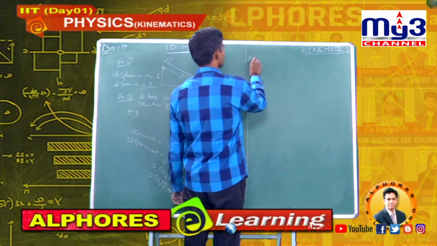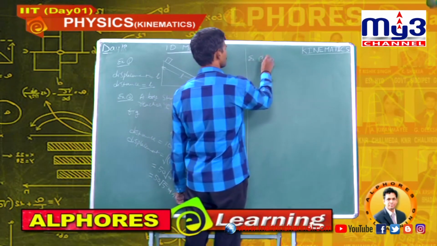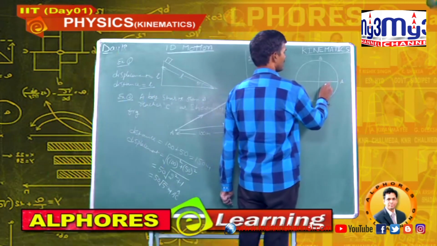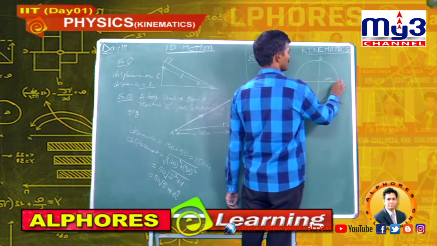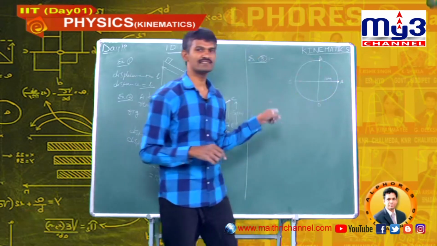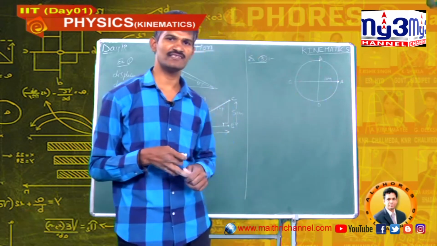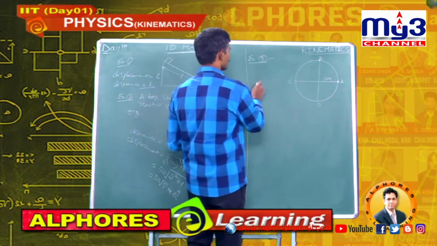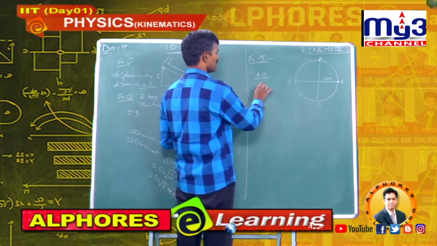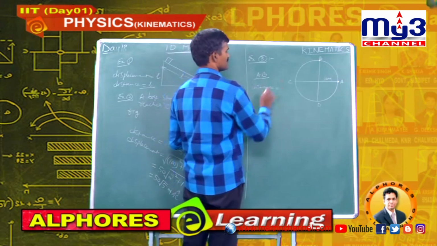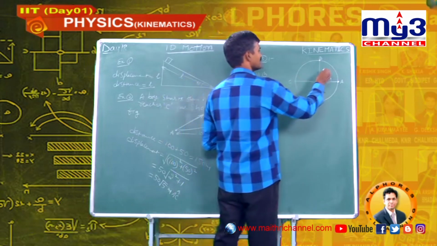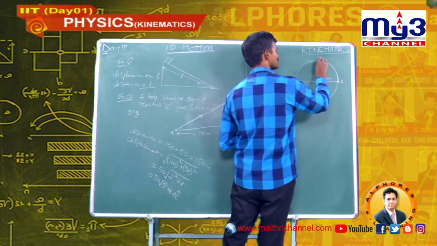Example 3: a man moves in a circular lane of radius 10 meters. If he reaches from A to B, B to C, C to D, find distance and displacement at different instants. If the boy travels on the A to B journey, the distance travelled by the boy, this is 90 degrees. So, distance is the length of the path.